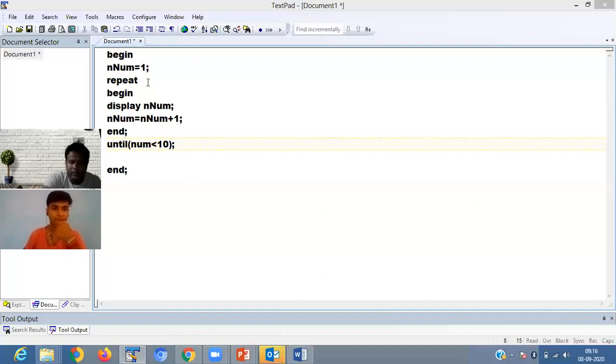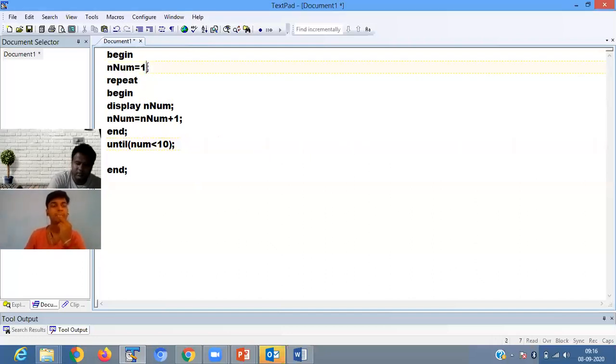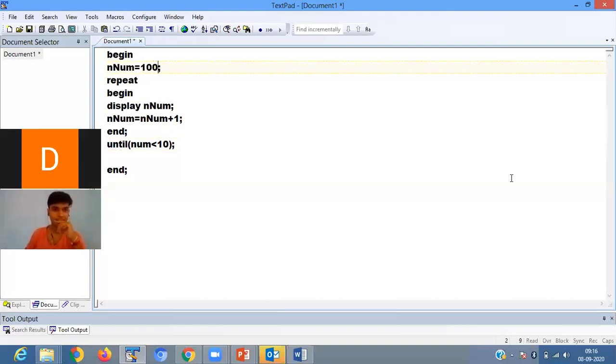But here, suppose I give 100. Then first it displays 100, then 100 plus 1 is 101. Now 101 is less than 10? No, false. So before the condition is false, it prints one time. It is printing you 100 here.